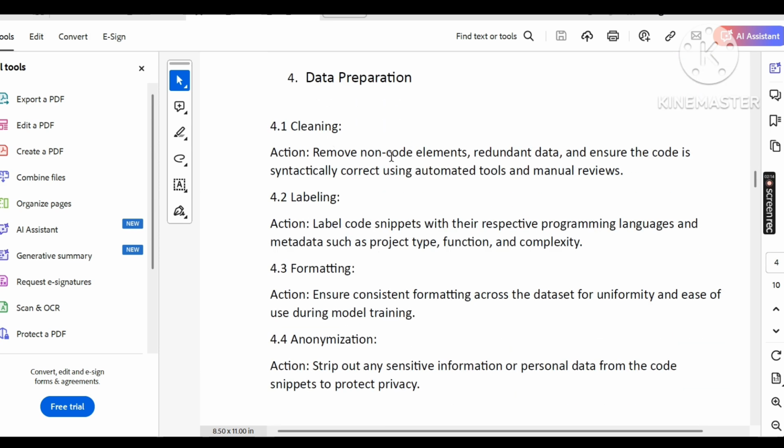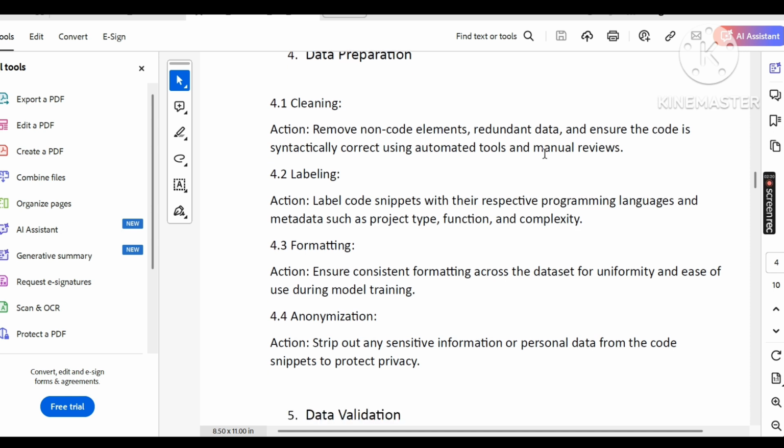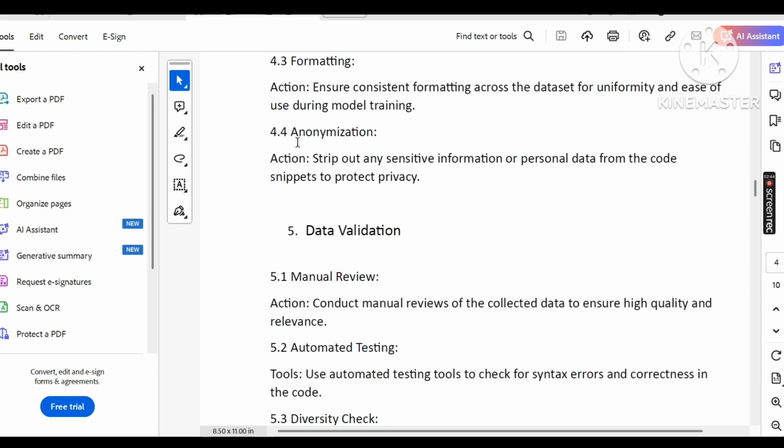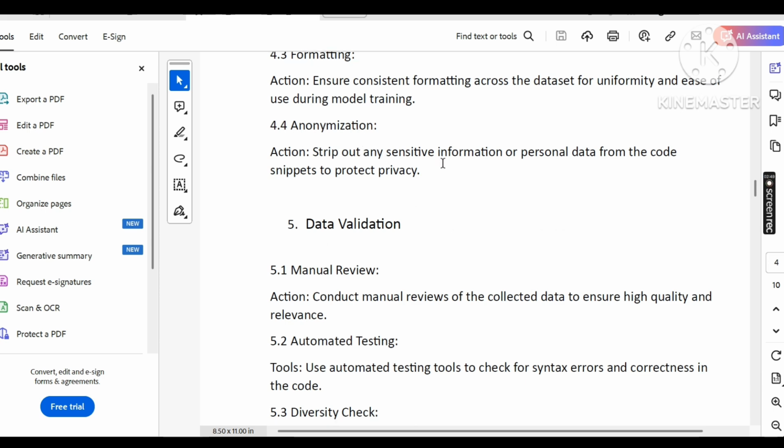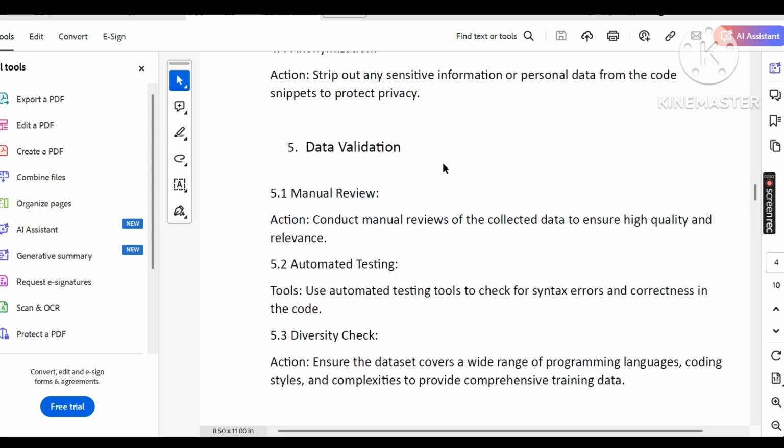Data preparation, cleaning. Remove the irrelevant elements and redundant data. Ensure the code is semantically correct, using automated and manual reviews. Labeling: label code snippets with their respective programming languages and metadata such as project type and function. Formatting: ensure consistent formatting across the dataset. Anonymization: strip out any sensitive information or personal data in the code.